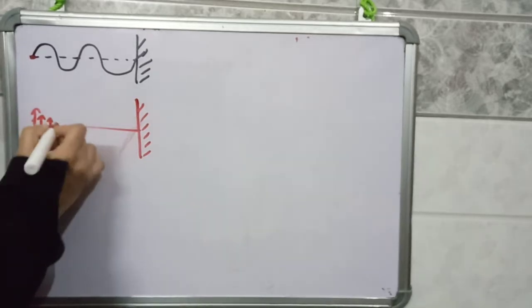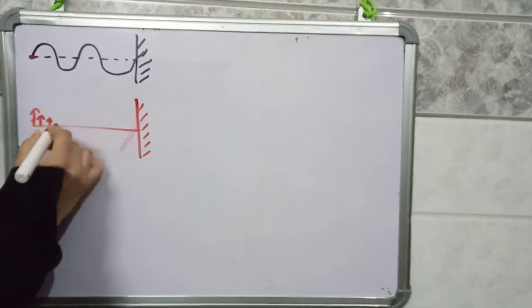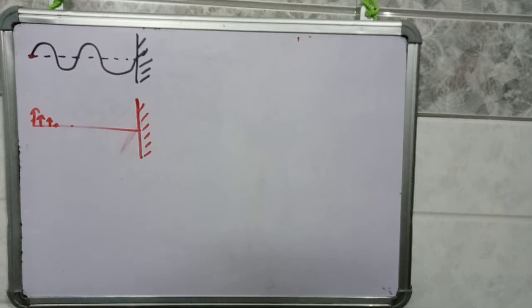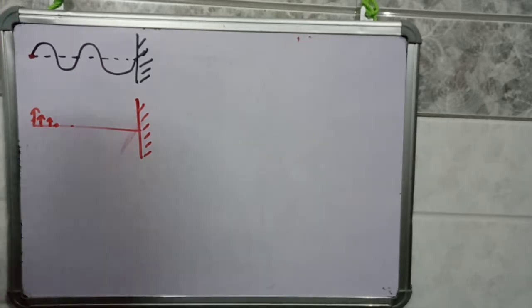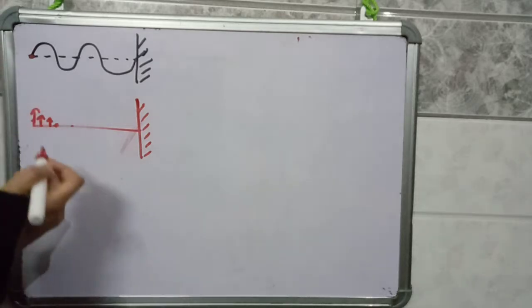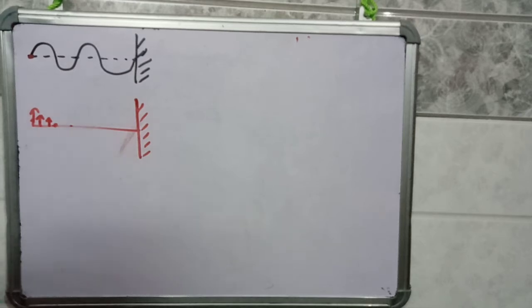Similarly, at some moment the disturbance will reach every particle. Every particle of this string will accept this disturbance. But there is a phase difference between the particles. Why so? Because the disturbance reaches the particles that are farther from this point later.